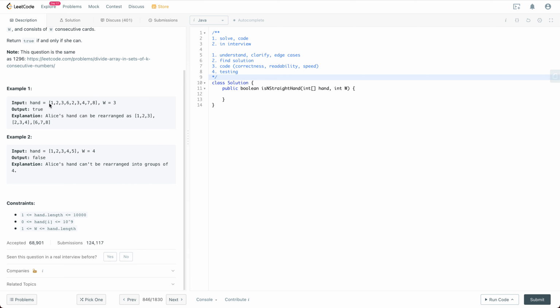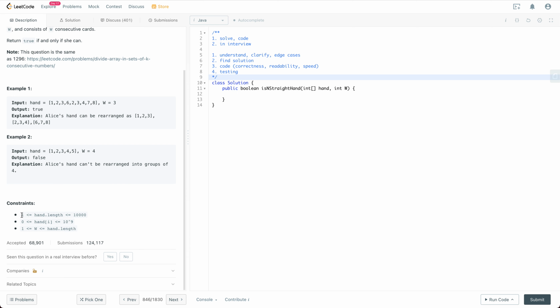Let's see the example. For this example, we have something like this, and W is equal to 3, and we are going to return true. That's because we can actually rearrange the cards into groups of 3: 1, 2, 3, 2, 3, 4, 6, 7, 8, something like this. So let's see the constraints.